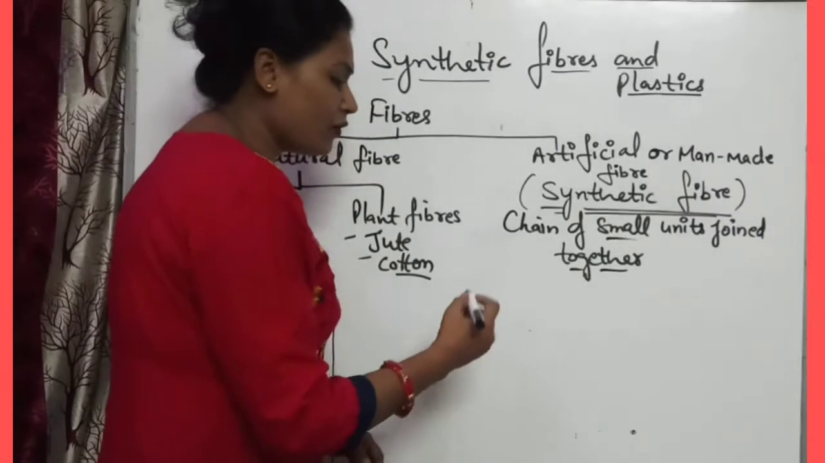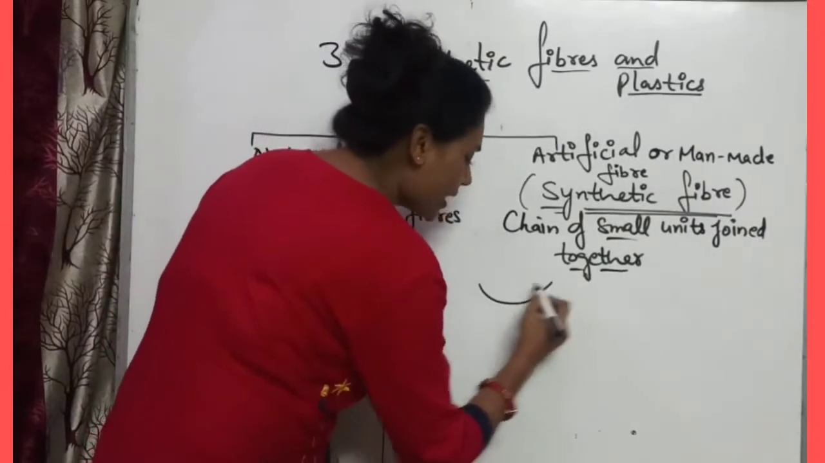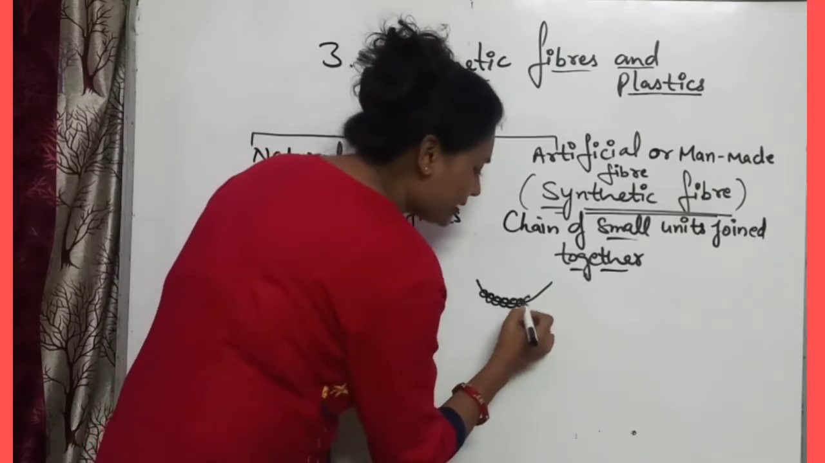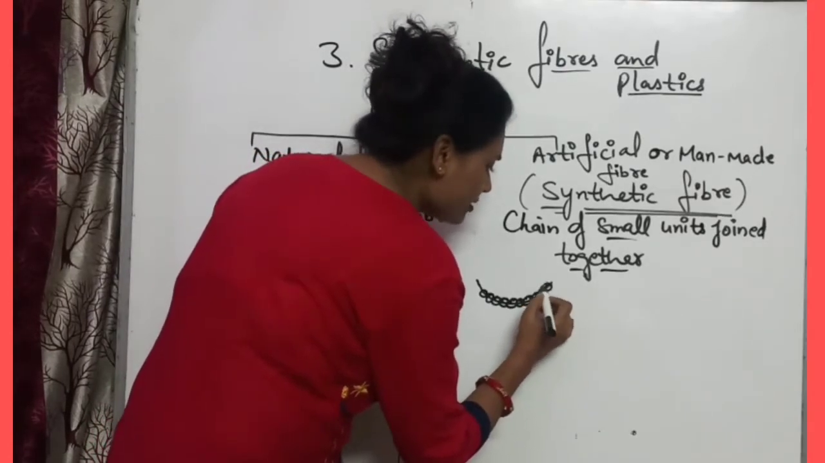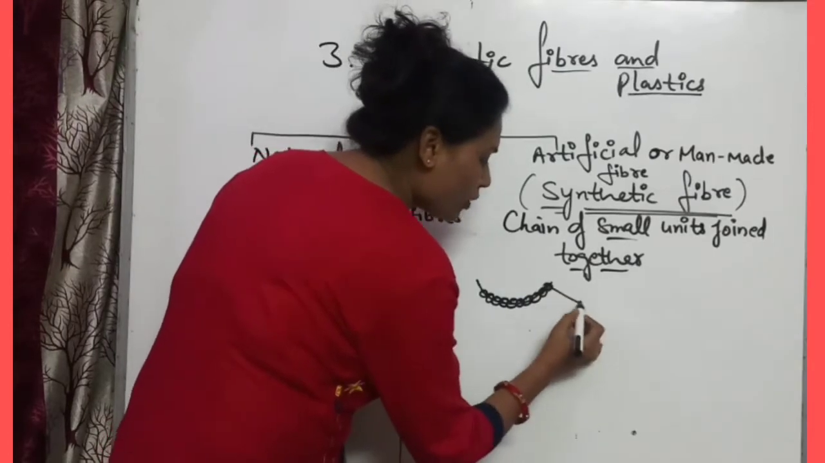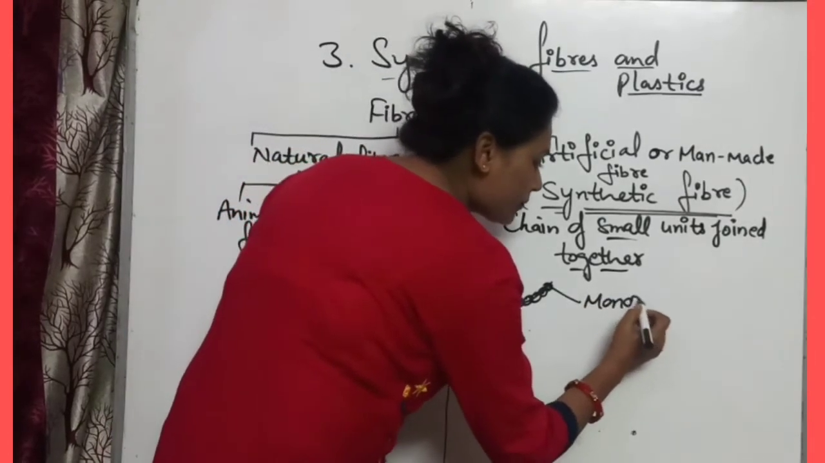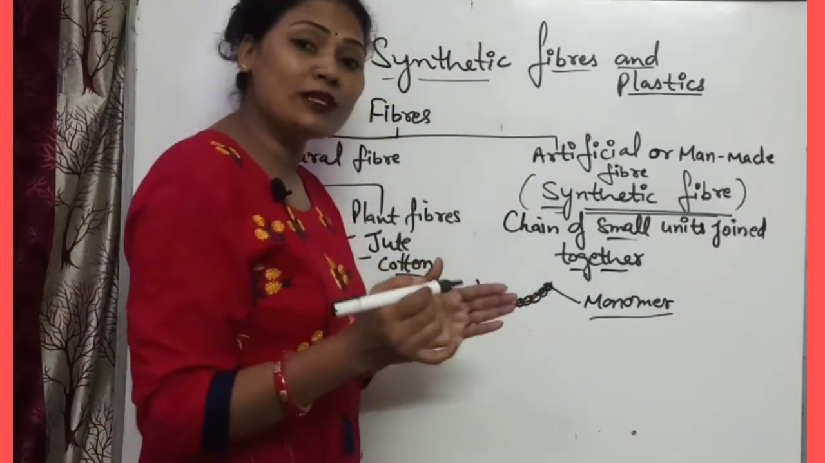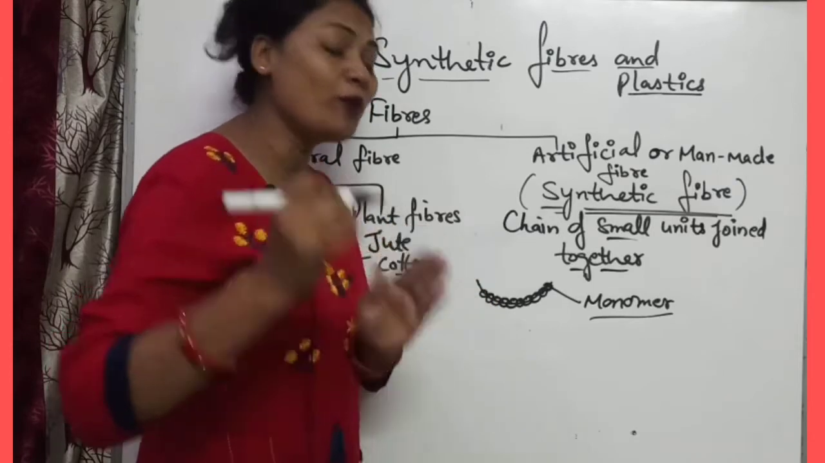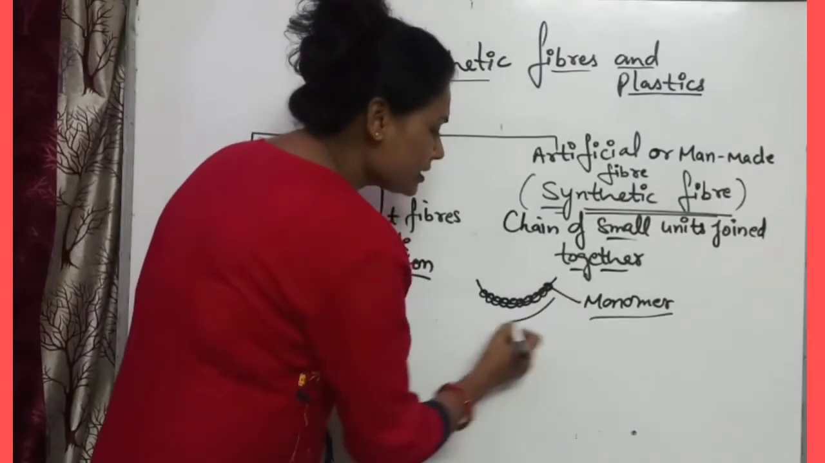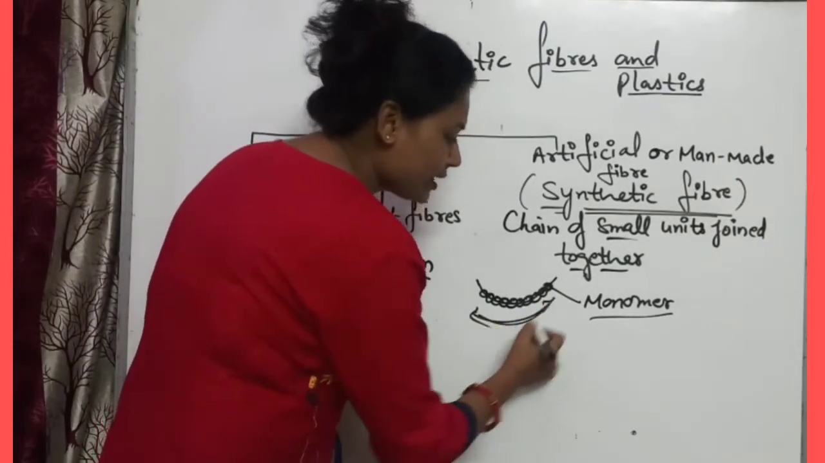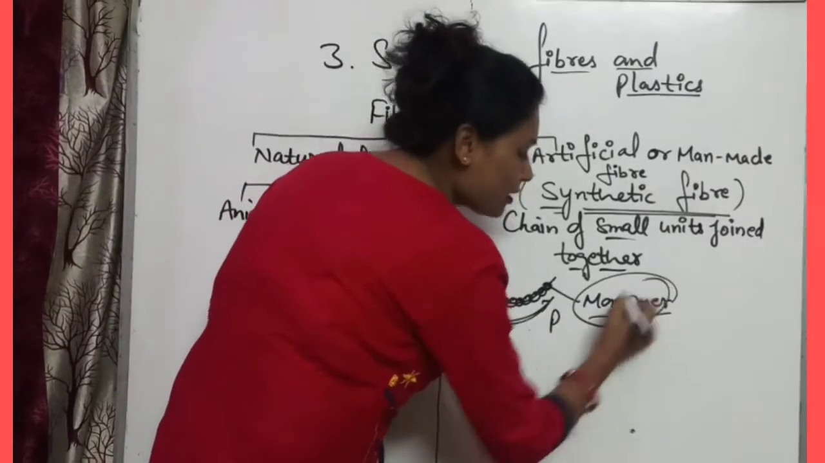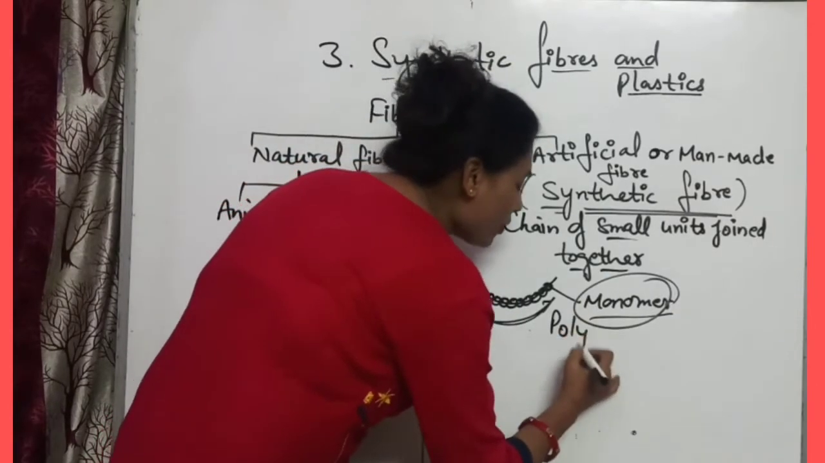For example, if we take one thread and pour beads onto the thread, we will get a necklace of beads. So one bead is the monomer. A monomer is a single unit, and if many monomers are combined together, it will form a polymer. The necklace is the polymer. So when many monomers are combined together, they form a polymer.